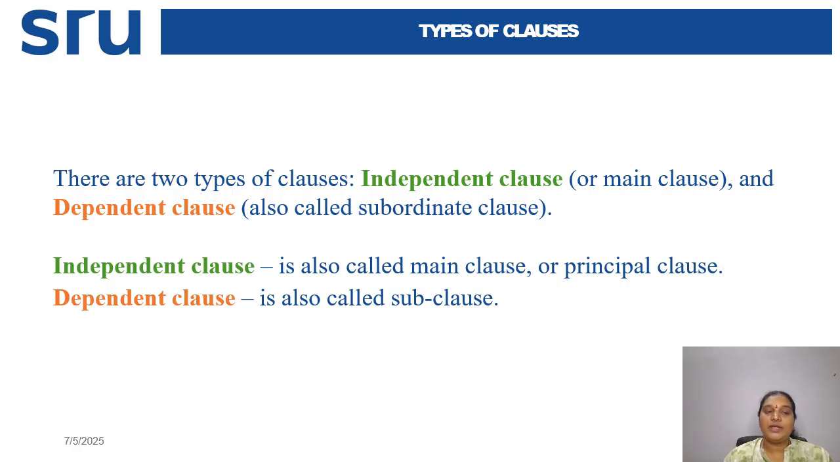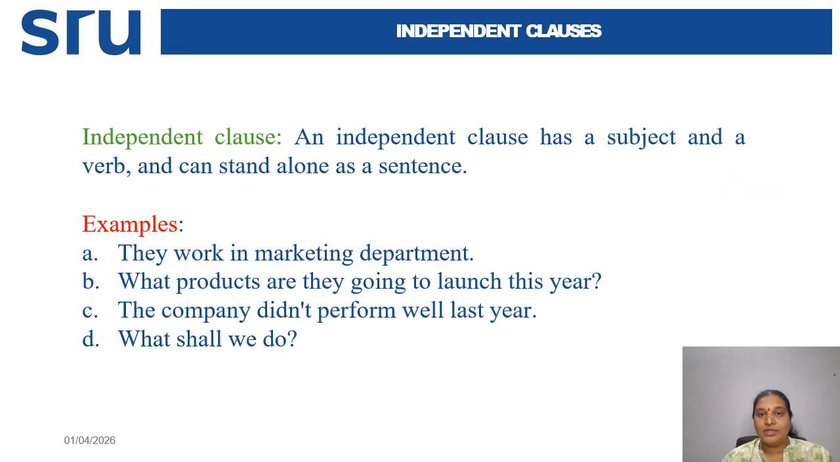So here, what is an independent clause? An independent clause is also called a main clause or principal clause, and an independent clause always acts as a sentence because it stands on its own. And coming to the dependent clause, it is also called a subclause or subordinate clause, and it always requires another sentence to complete it, to give complete sense. So we'll see how these independent and dependent clauses act.